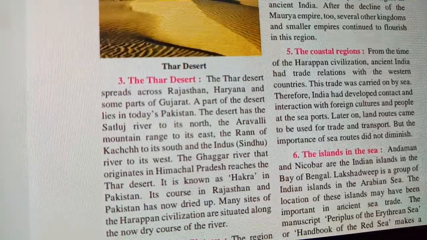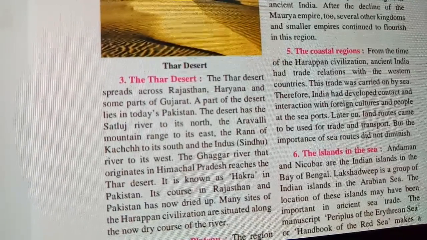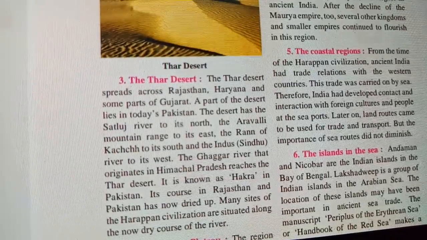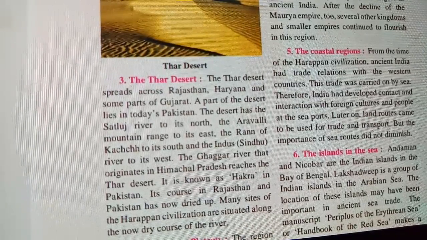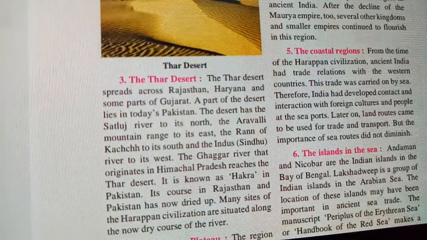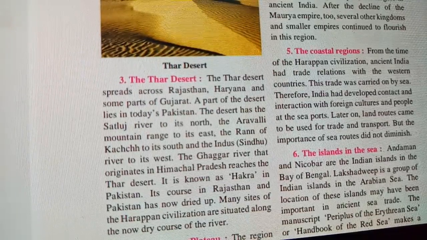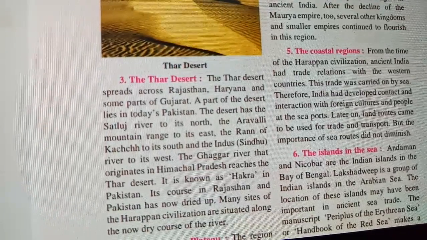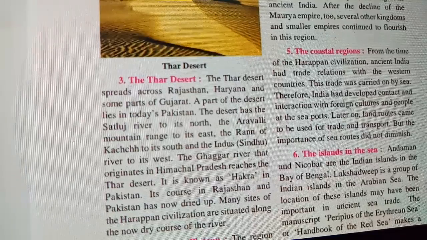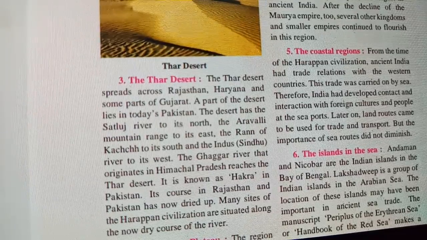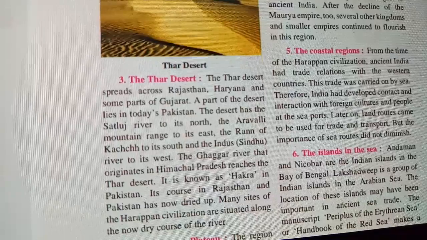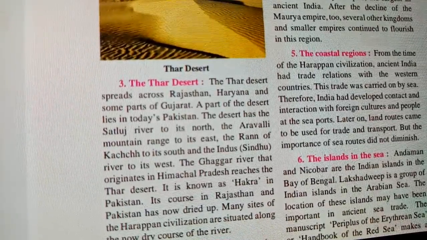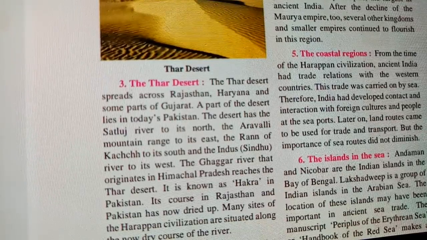Later on, land routes came to be used for trade and transport. So because of this, we also use the land routes for trade and transport. But the importance of sea routes did not diminish. It means they have not stopped the sea routes of trade between one country and another. They have also given importance to the sea routes. Okay, now they can do the trade relation with the countries.